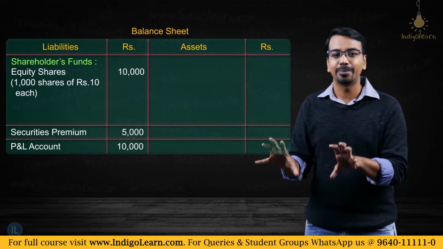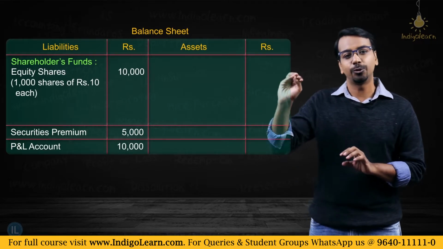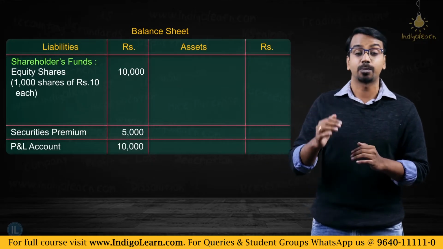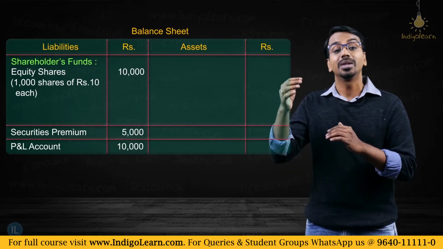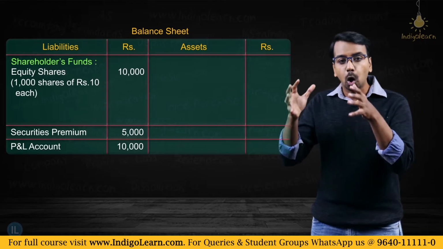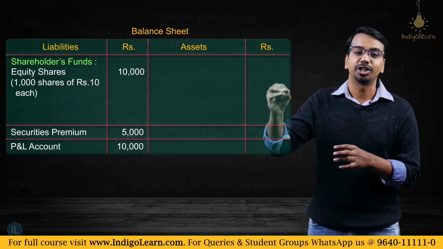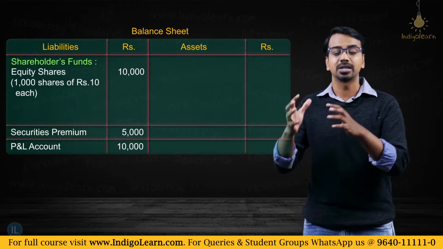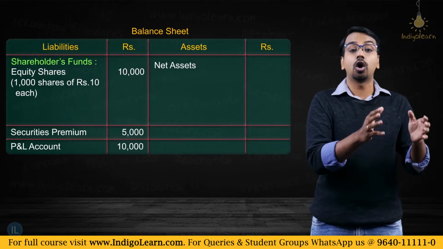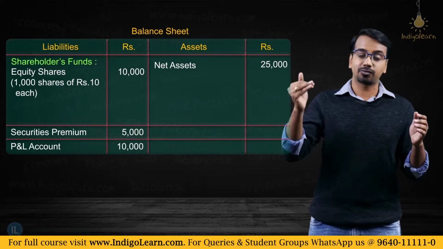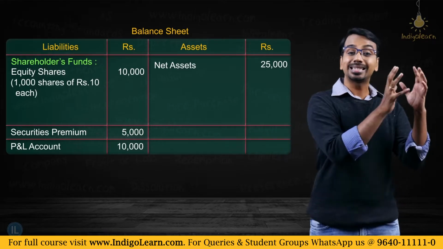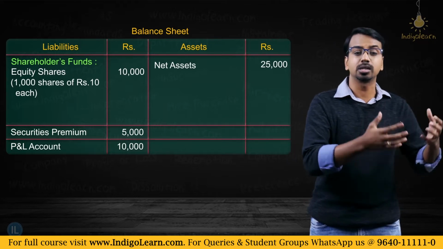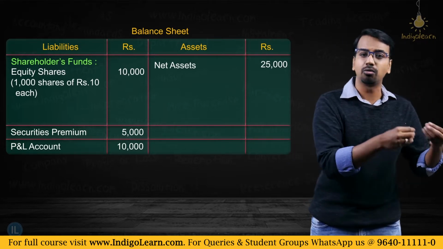Now all these three balances belong to the equity shareholders. It is not just the equity capital, but also the reserves and surplus, that is the securities premium and the profit and loss account. All of these belong to the shareholders. And corresponding to these equities and reserves, let us say there are net assets of 25,000. So 10,000 plus 5,000 plus 10,000 is 25,000, net assets of 25,000. When I say net assets of 25,000, what I am referring to is all the assets minus all the outside liabilities.